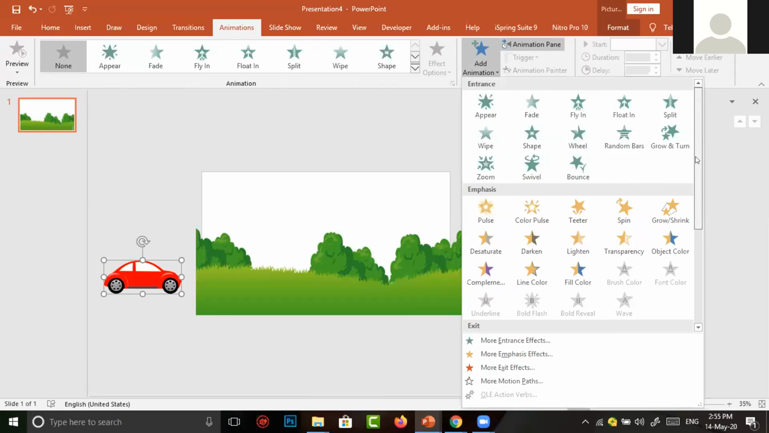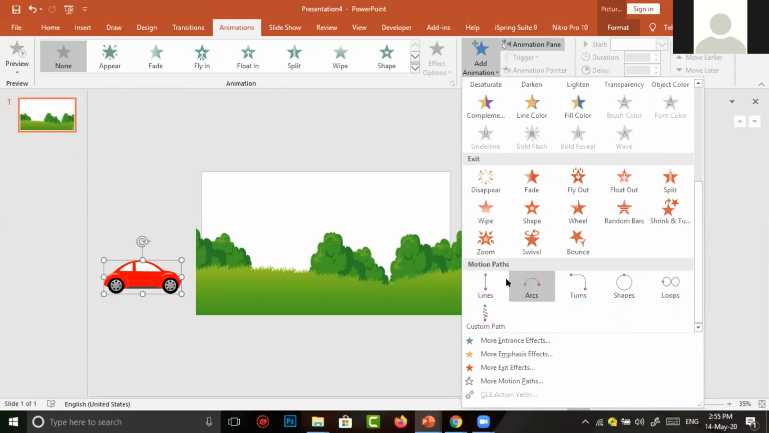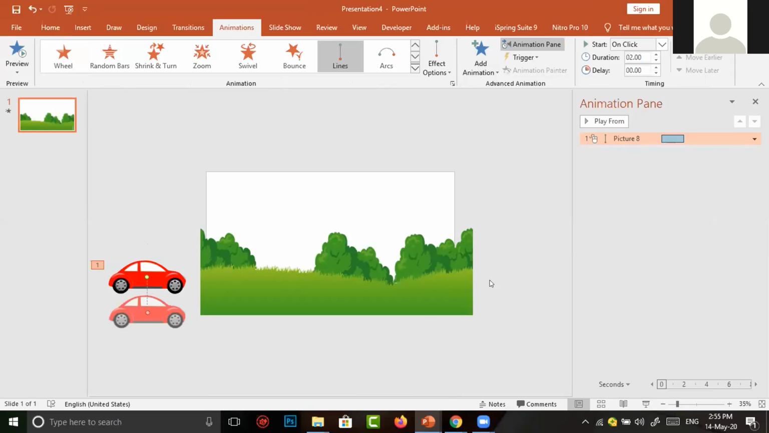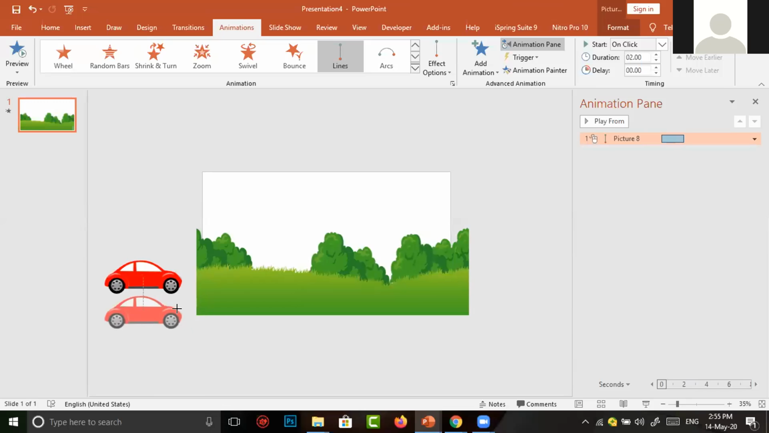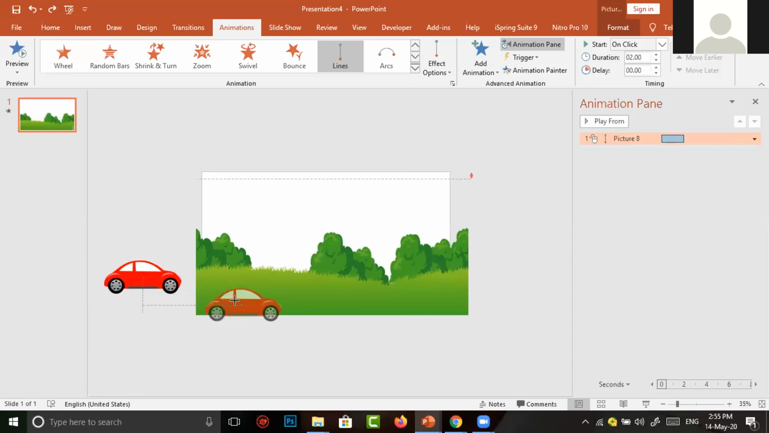In add animation, scroll the tab here. A simple symbol of a line is there. I click on line. Now this is the beginning position of the car and the red arrow is the ending position of the car, and I click on a red dot at the bottom. Simply drag the car to the right of my slide.